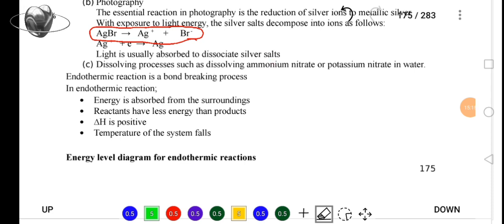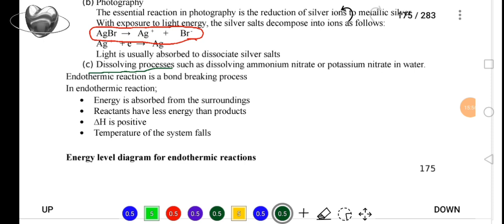Another example, dissolving processes. Remember what I emphasized when I was distinguishing a chemical reaction from a process. Here, now we are giving an example which is just a process, a dissolving process. Dissolving is not a chemical reaction. There, we are just going to dissolve the substance. But when we are dissolving that substance, heat is going to be taken into the reacting system. So we don't call that a chemical reaction, no.